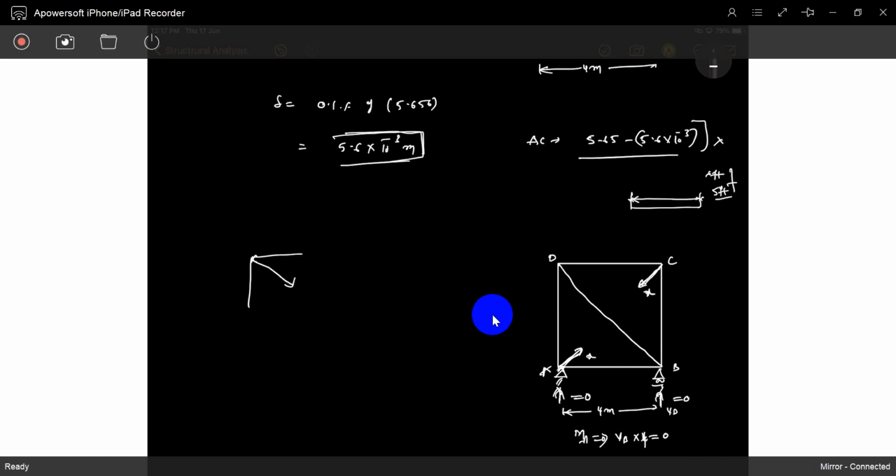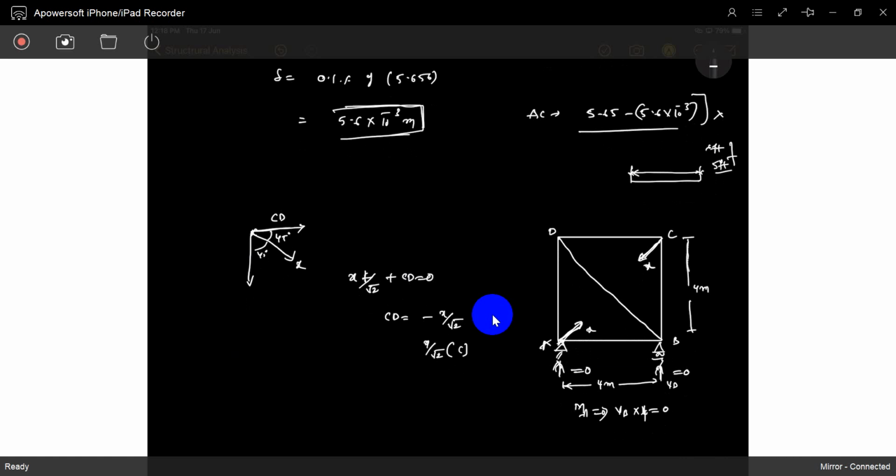What will happen? This is X. So you know it, this is also 4 meters. So compulsory this is 45. Take it this is X. What will happen? This is X. So X plus this is CD now. CD: X times 1 by root 2 plus CD equal to 0. So automatically CD is X by root 2. So otherwise you can call it as X by root 2 compression.